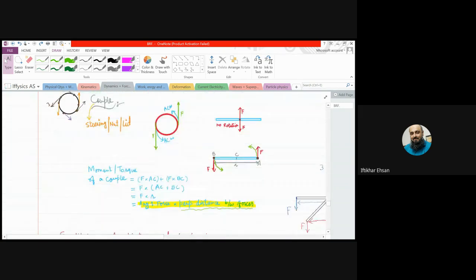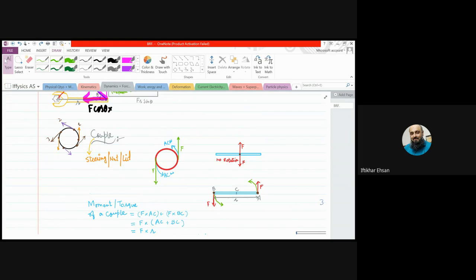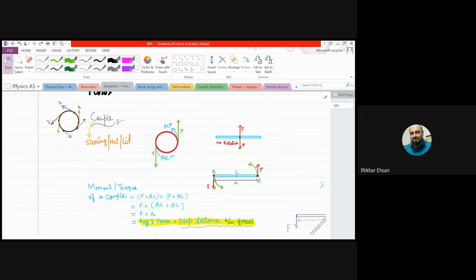Now we are going to discuss the last point for today. We are not having a longer class. But a couple. Couple means two. I want you to write. Usually when we have to open a cap or close a cap, we apply force with two fingers. Yes, one finger can also work, but it is rotated more easily and conveniently with fingers on two sides.